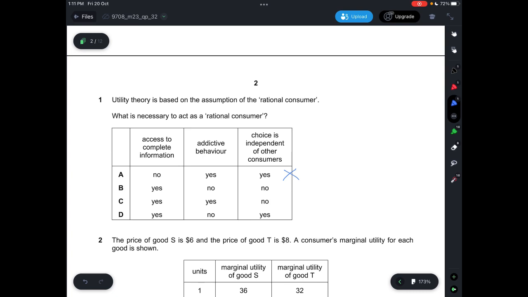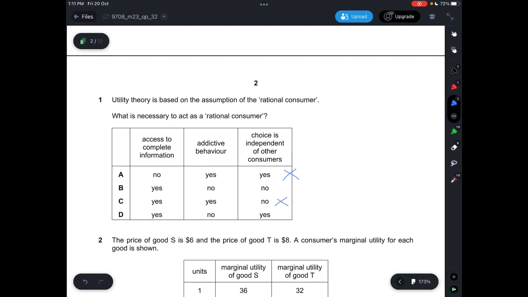So let's look at addictive behavior. A rational consumer will spend based on what they need and the things that can also maximize their satisfaction, but not being addicted to it. If they're being addicted to it, this means that they are not choosing the item rationally. Therefore, there should be no addictive behavior. So C is incorrect. So we're now left with B and D.